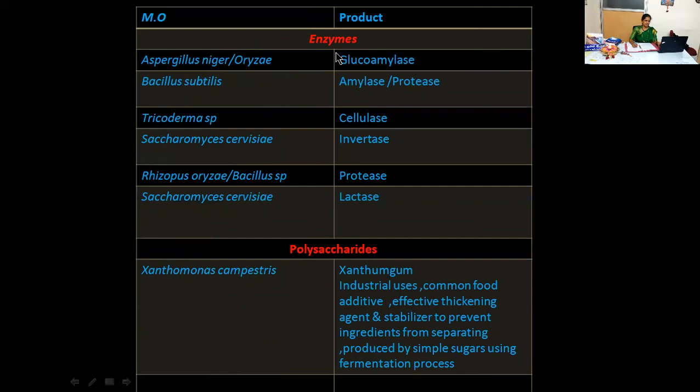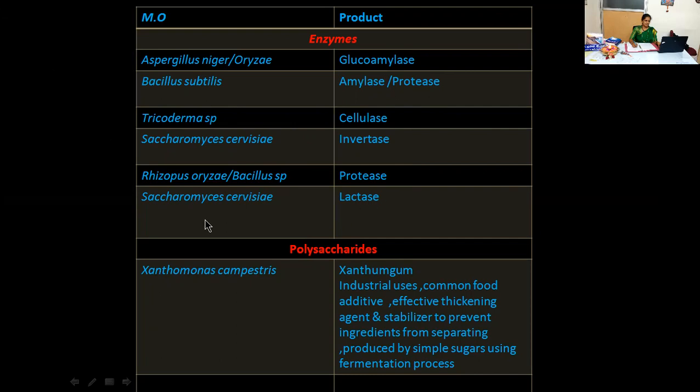Then some examples of enzymes: by using Aspergillus niger or oryzae species, we can obtain enzymes like glucoamylase. Then Bacillus subtilis, we can obtain amylase or protease. By using Trichoderma species, we can obtain cellulase. Then Saccharomyces cerevisiae, we can go for isolation of invertase. Then Rhizopus oryzae and Bacillus species, we can go for production of the protease enzyme. Then Saccharomyces cerevisiae can be used for the production of lactase.